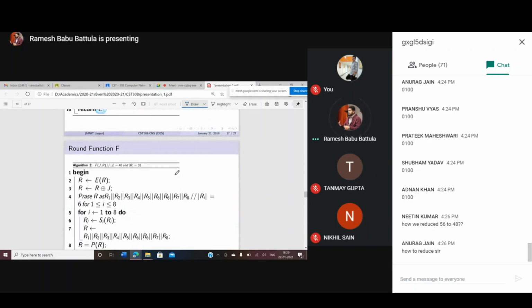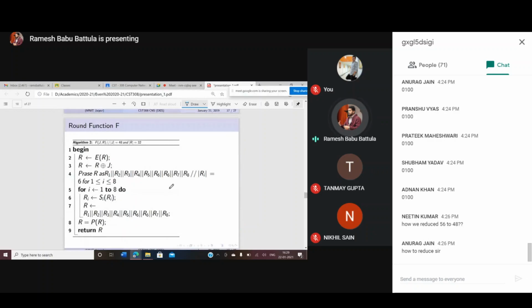How is the round function going to work? Simply, you use the expansion table, and R size is going to be 48 bits, and XOR with the K, and parse it. Finally, how many S boxes do you have? 8 S boxes are there, and each one you provide like this, and finally you will get a 4-bit output each, and that is equal to 32 bits. Finally, we return the R value here. This is the key round function.